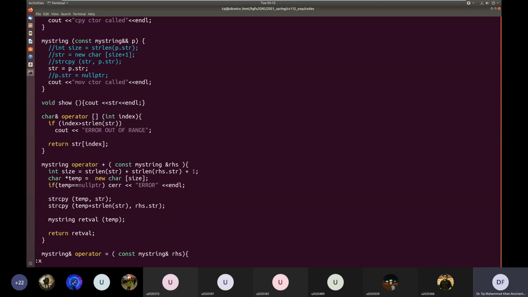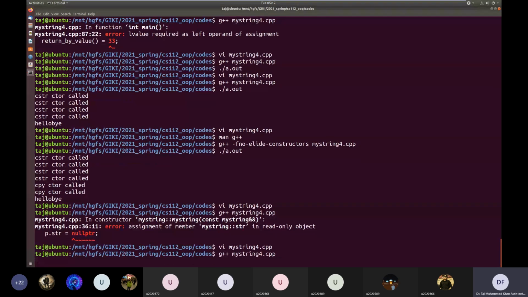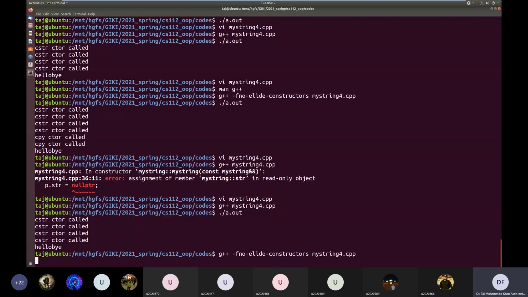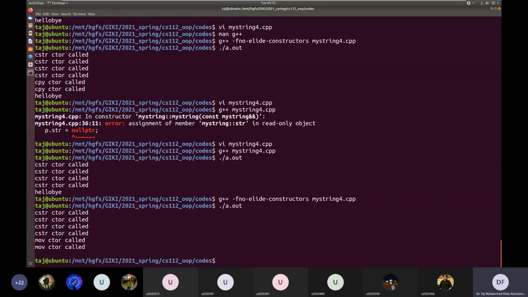So I think usually people make it non-const, but let's do it this way. And now if we go, oops, sorry, we have to compile it like this. Okay. So now you know the move constructor is being called.